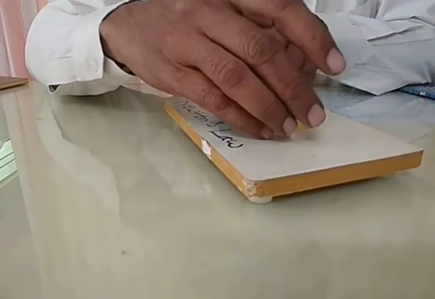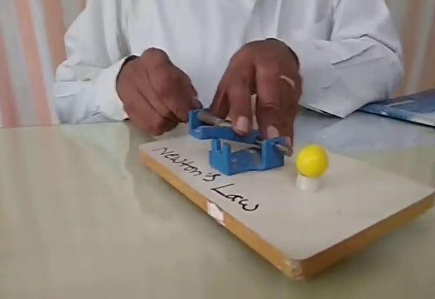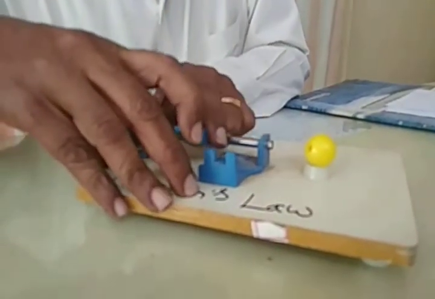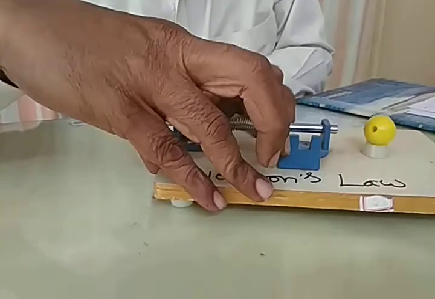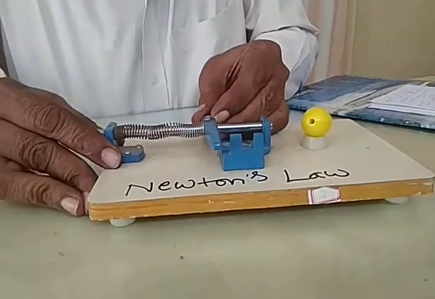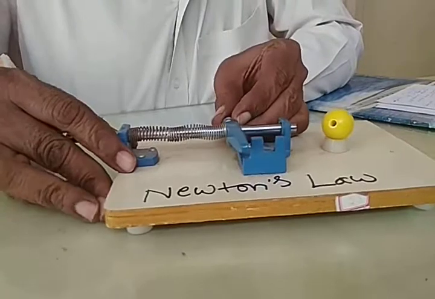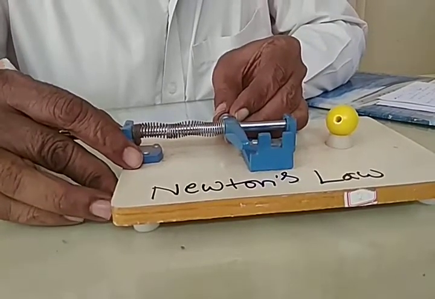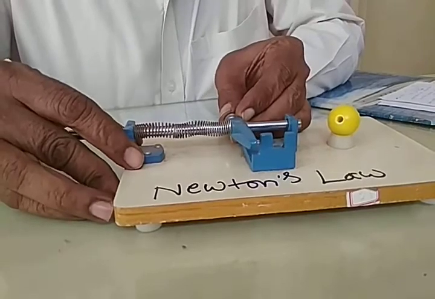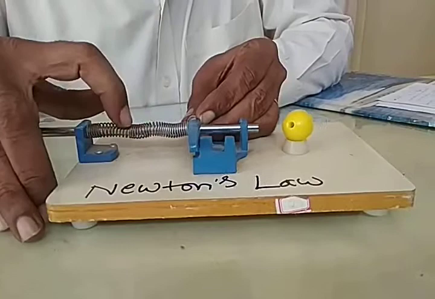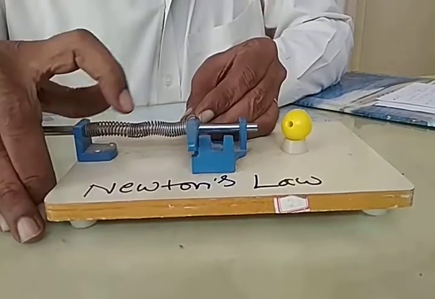One ball or bead is there. So what I am going to do? I am going to compress and hit it. Just a minute. When I compress this, because of the compressed configuration, energy is created here. Potential energy is created.